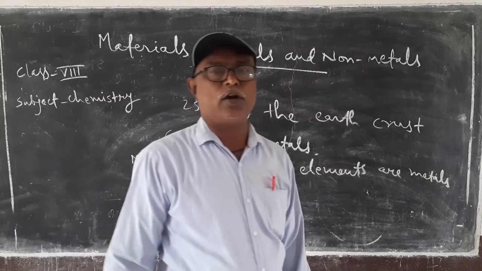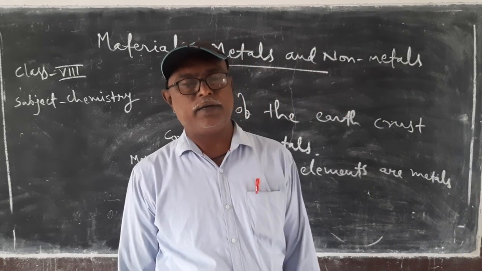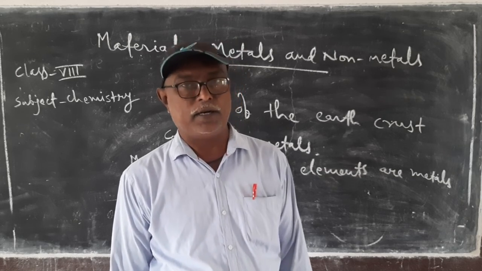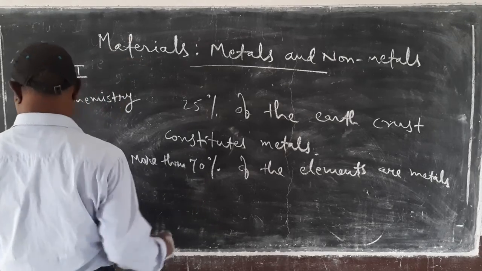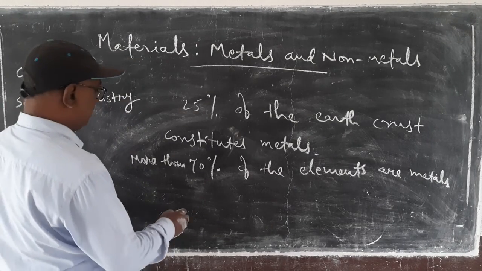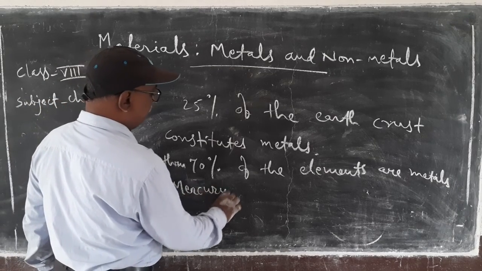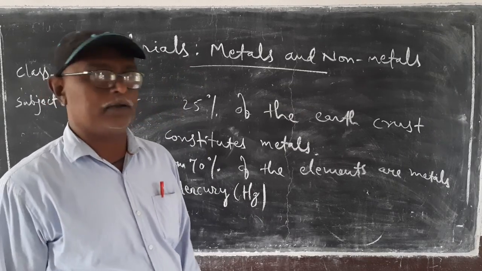Metals are generally found in solid state, and only one metal is found in liquid state at room temperature, that is mercury. Mercury Hg, its Latin name hydrargyrum.